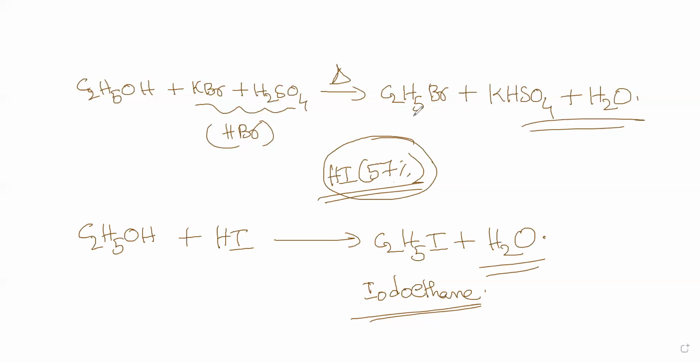This is ethyl bromide, or bromoethane. So we have an in situ preparation method, and for HI also it is there, which we'll discuss now. Have you noted?